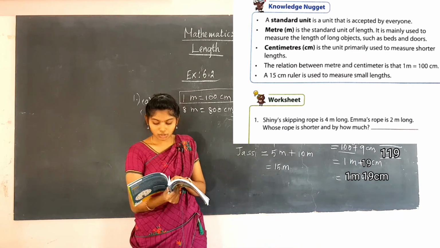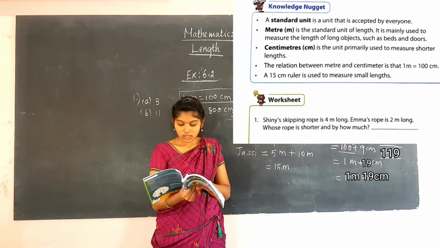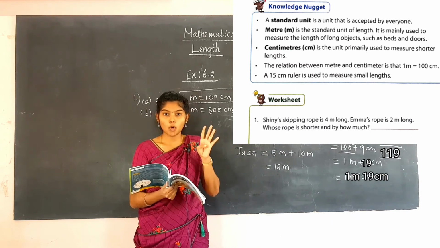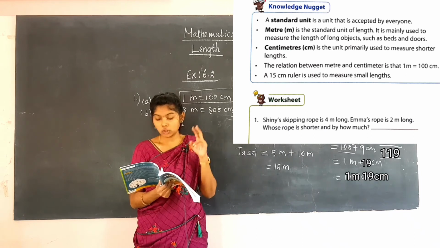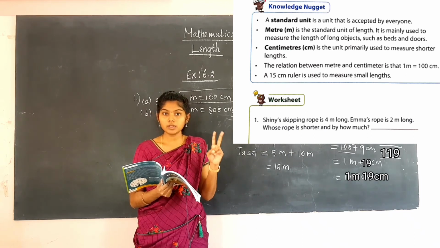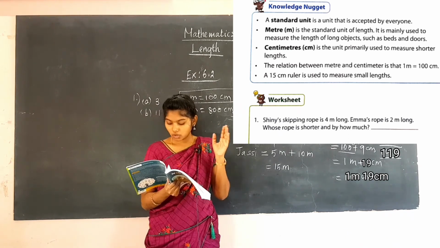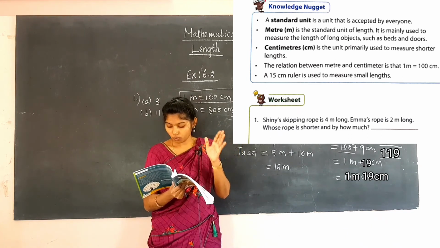Okay. Then the worksheet is given here. Chinese skipping rope is 4 meter long. Emma's rope is 2 meter long. Emma's rope is 2 meter and Chinese rope is 4 meter. Whose rope is shorter and by how much?